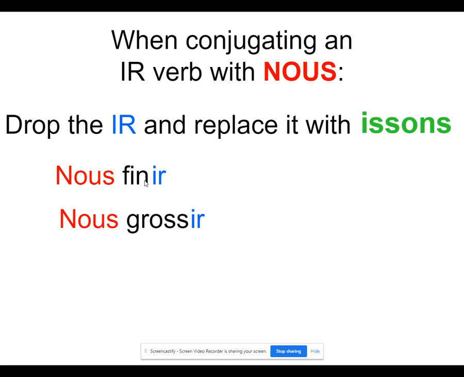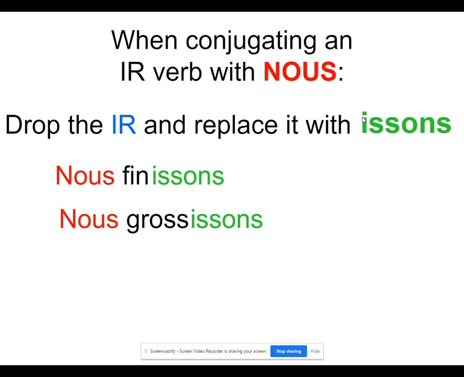So we want to say we are finishing or we finish. We drop the IR, replace it with ISSONS. Nous finissons. We are gaining weight or we gain weight. We're going to drop that IR and replace it with ISSONS. Nous grossissons. And this is where you second guess yourself because you see two S's here, two S's there, an S there, and you're like, is this right? It is, okay?